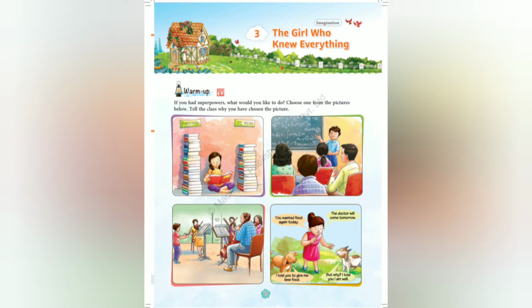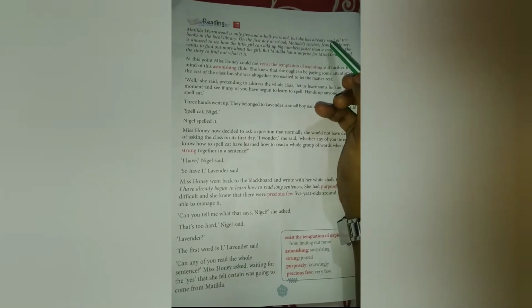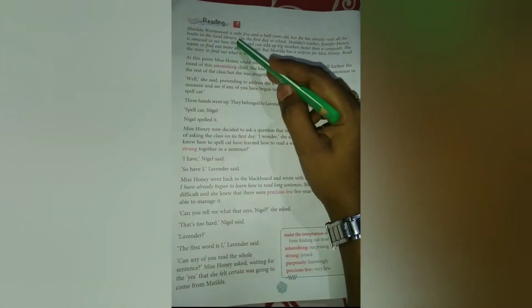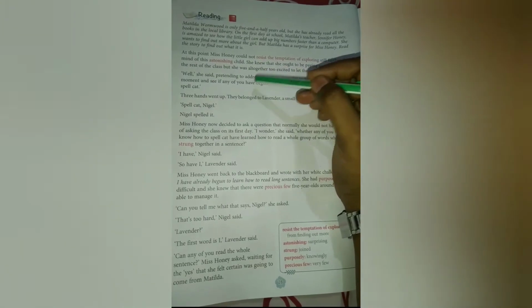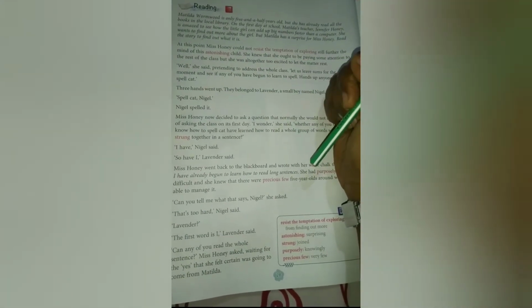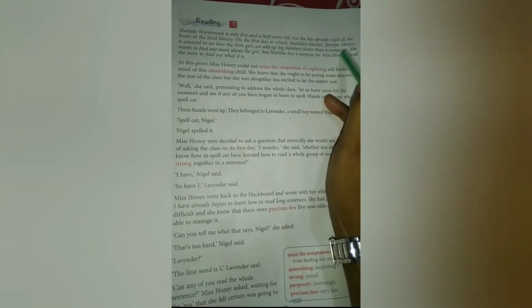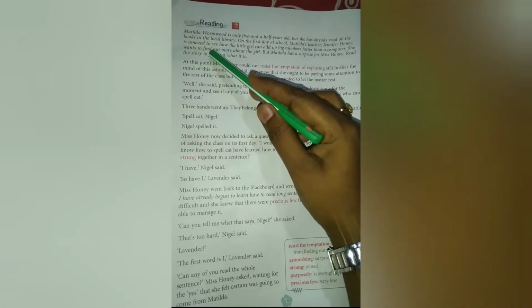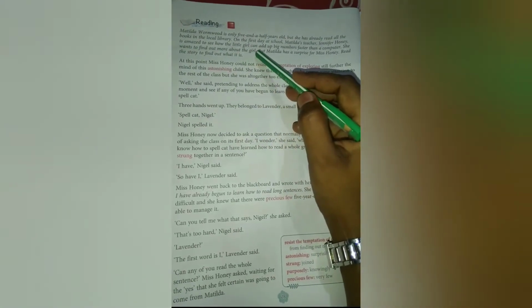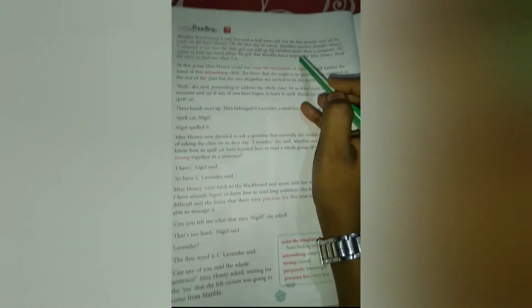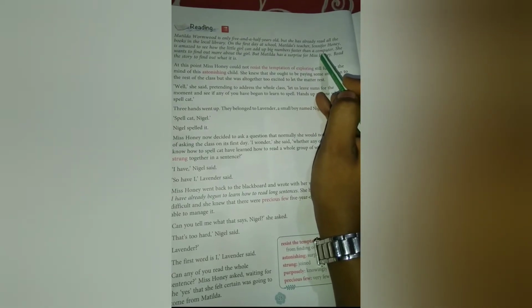Now, let us go into the story. Matilda is a 5-year-old child. But she has already read all the books in her local library. It means she read all the books in her local library. So, on the first day at the school, Matilda's teacher, Jennifer Honey, is amazed to see how the little girl can add up big numbers faster than a computer.